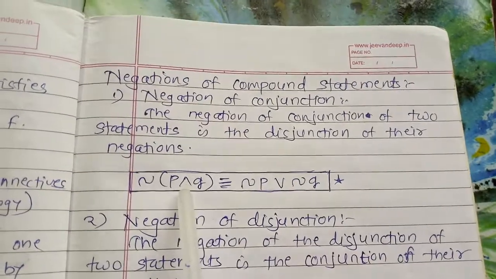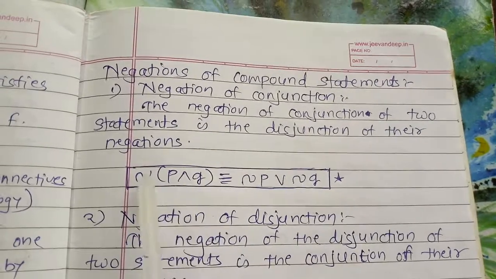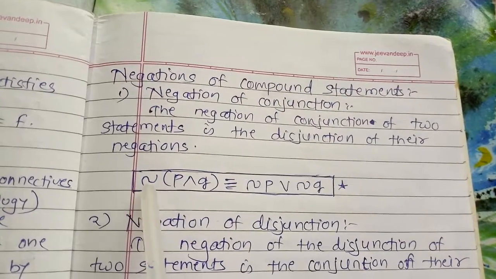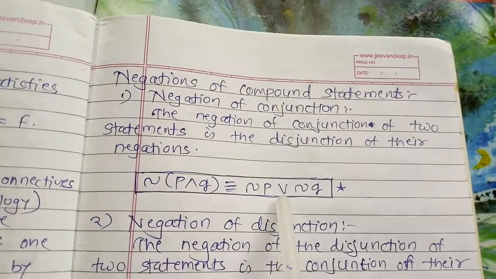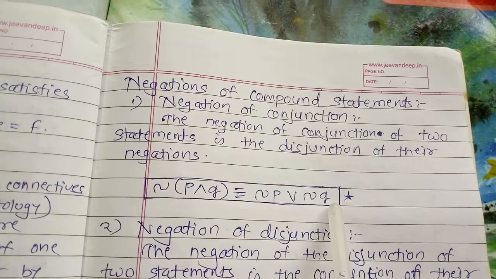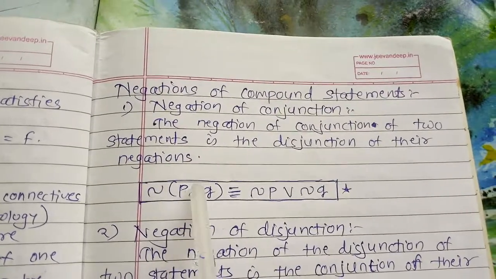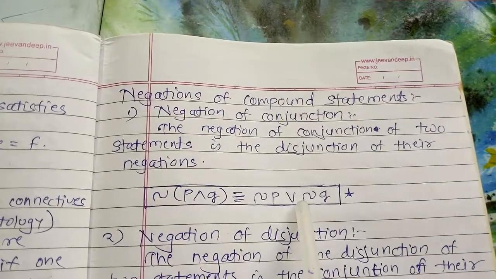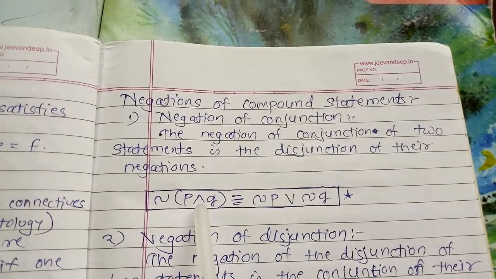If we take the negation of P conjunction Q, then negation P, take the opposite of conjunction, that is disjunction, and negation of Q. It is just like De Morgan's law in the set chapter. Again I repeat: negation of P conjunction Q is negation P disjunction negation Q. You just have to invert the sign.